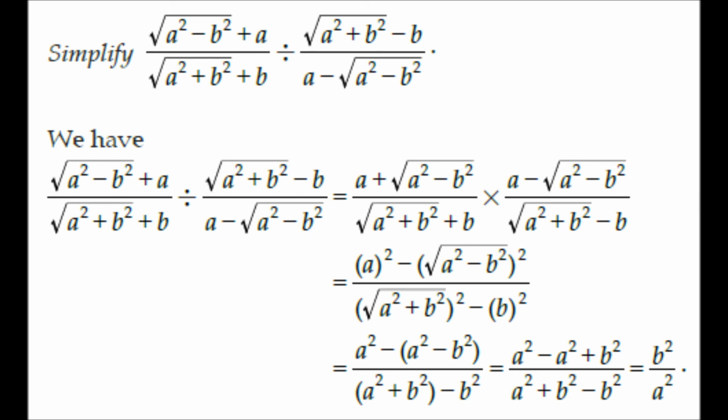On simplification as shown on the screen, we get root over a square minus b square whole square divided by root over a square minus b square whole square minus b square. If we simplify them, after cancelling off, we'd be getting b square by a square as the answer.